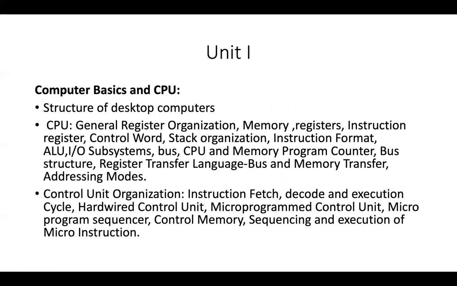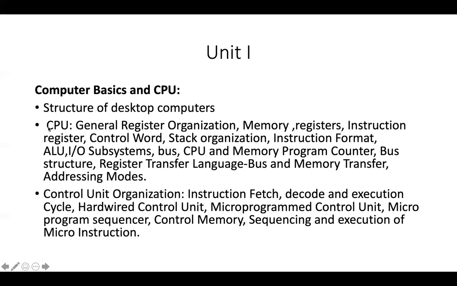Okay, and here I'm going to show you the syllabus. The total syllabus is divided into 5 units. The first unit covers computer basics and CPU. Here you will be able to know the basic computer terminology and the structure of desktop computers.